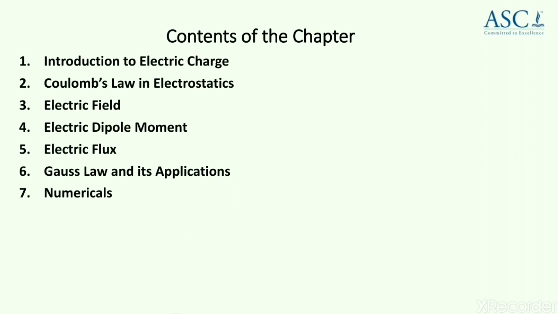Now let us look into the contents of the chapter. Introduction to electric charge, Coulomb's law in electrostatics, electric field, electric dipole moment, electric flux, Gauss law and its applications, and at last we will be discussing numericals of the topic.